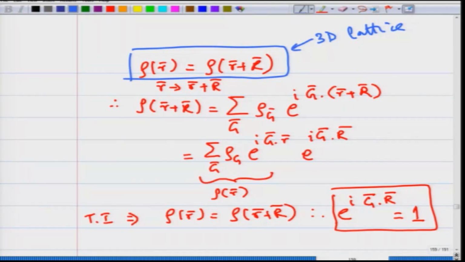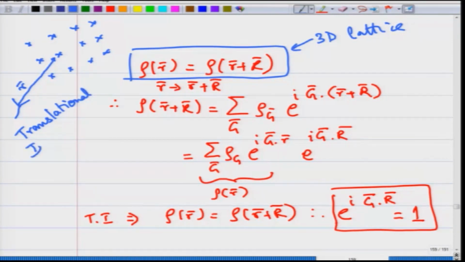And the requirement: rho of r is the number density of points at any point r in the lattice. So, you have a lattice of points, a periodic structure, here I am showing it in 2 dimensions. For any point r in this lattice, the number density at that point is given by rho of r, and the requirement of translation invariance, which is a very important aspect of a Bravais lattice,